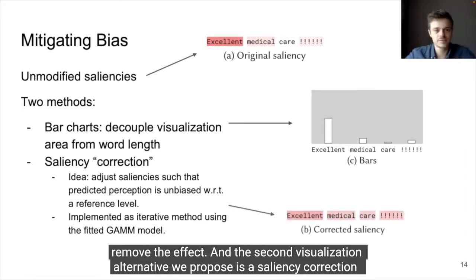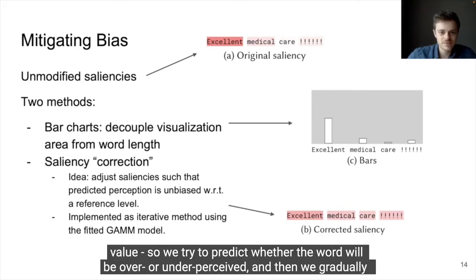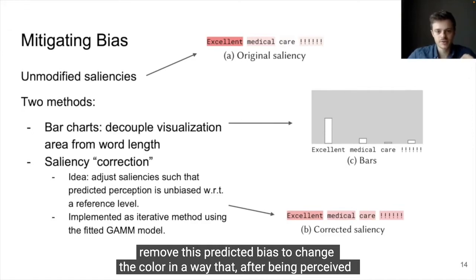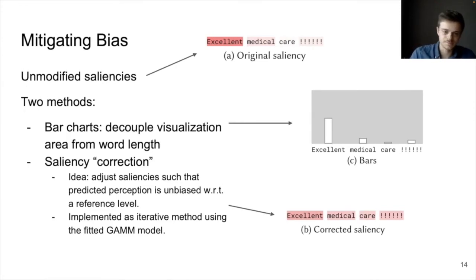And the second visualization alternative we propose is a saliency correction method, and here we use the GAM models we estimated to define a predicted bias value. So we try to predict whether a word will be over or under perceived, and then we gradually remove this predicted bias to change the color in a way that after being perceived by the user it is understood in the way that the explanation intends to communicate it.